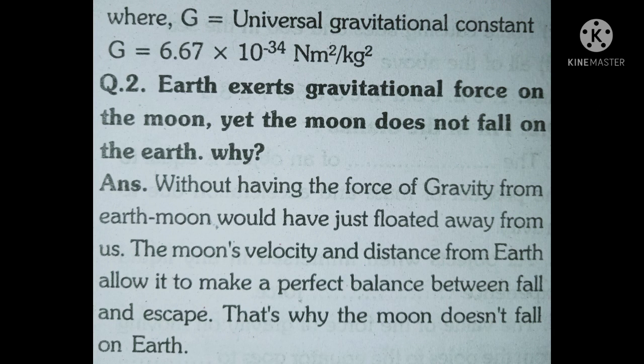Answer first complete. Second, the earth exerts gravitational force on the moon, so why does the moon not fall on the earth? Answer: without the force of gravity from earth, the moon would have just floated away from us. The moon's velocity and distance from earth allow it to make a perfect balance between fall and escape, because of which the moon does not fall on the earth.